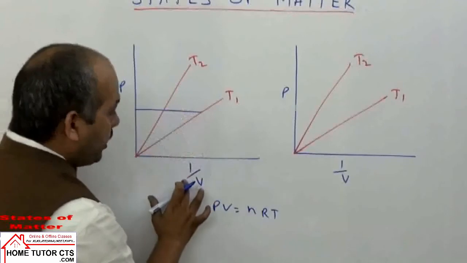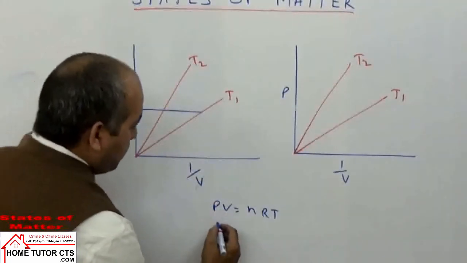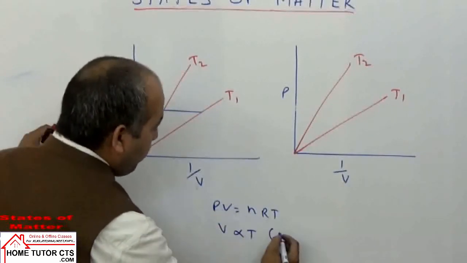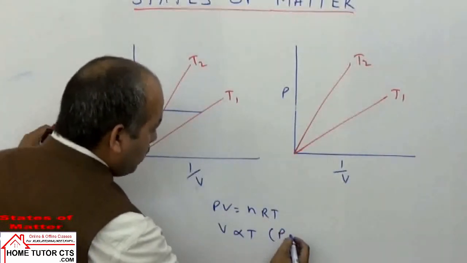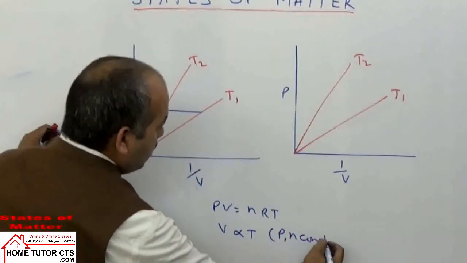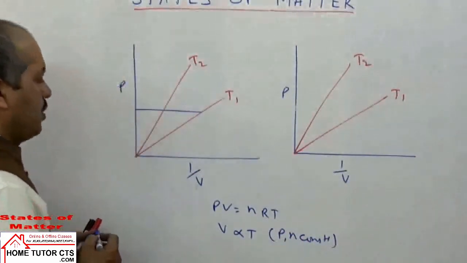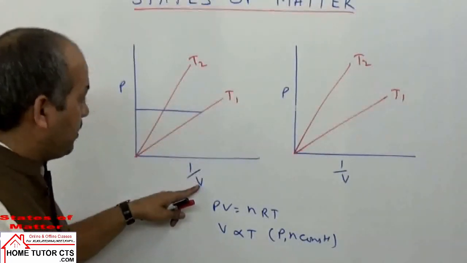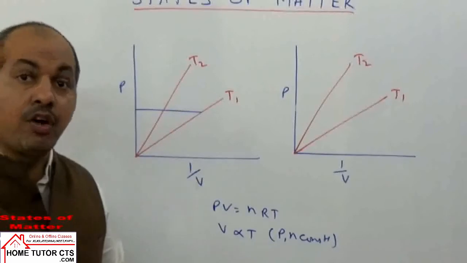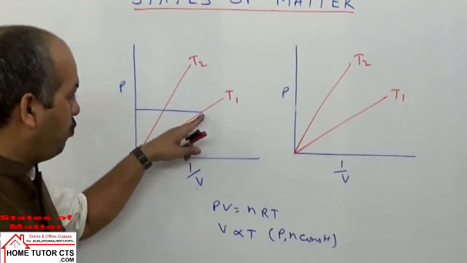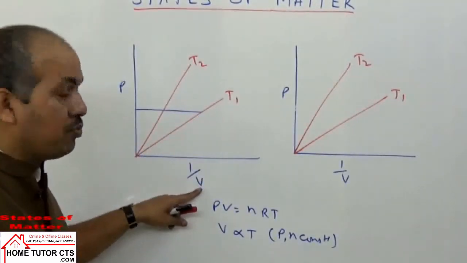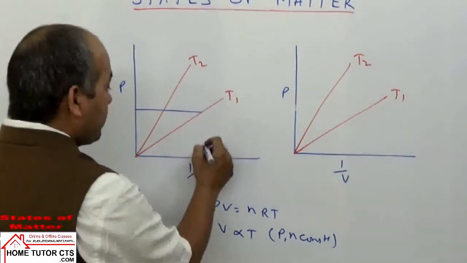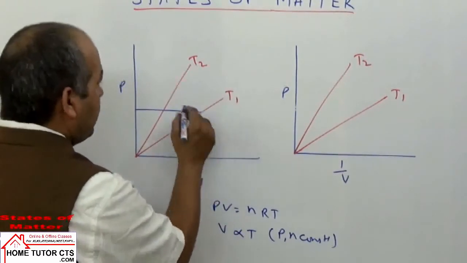The relation of volume can be taken as 1 by V, or volume is directly proportional to what here? Temperature, if P constant and N constant. Now in this point here, when 1 by V is higher, that means volume is less. When volume is less, that means we have low temperature, so T1 is less than T2.